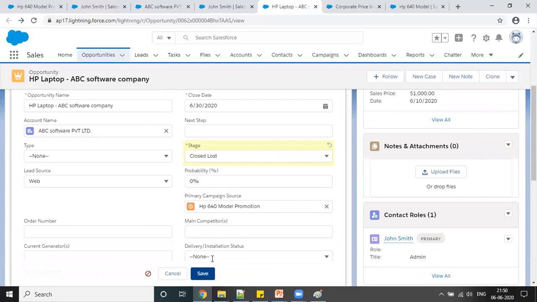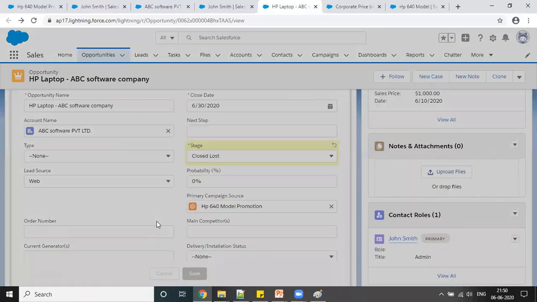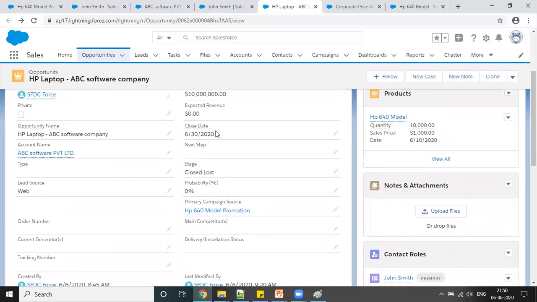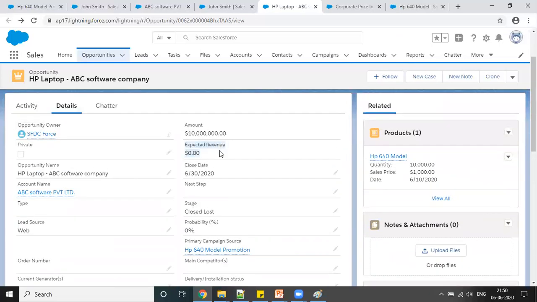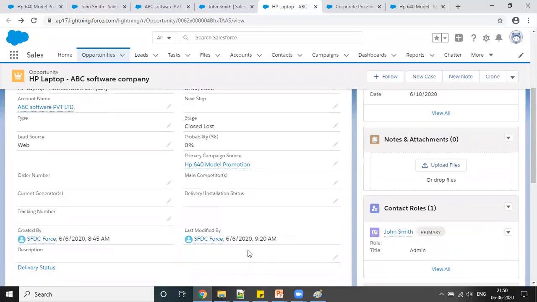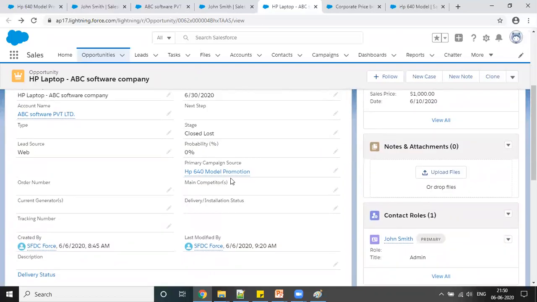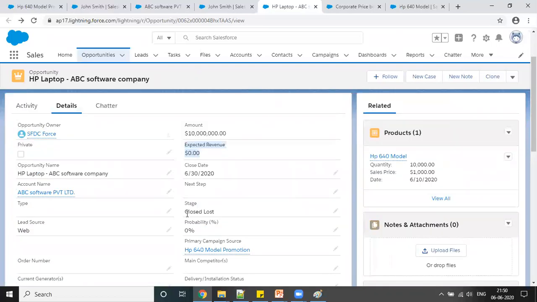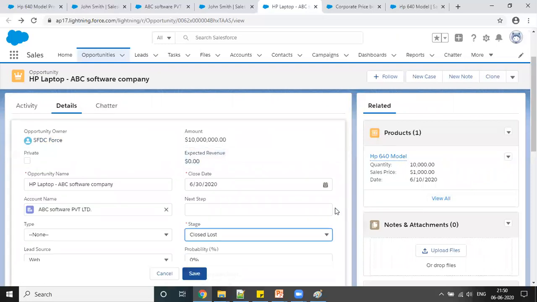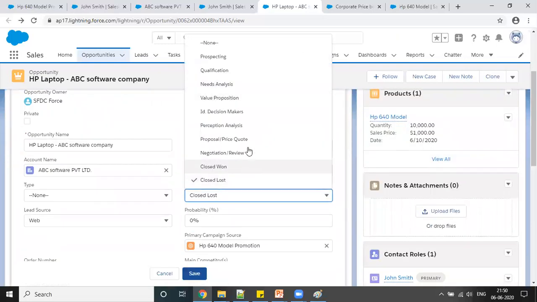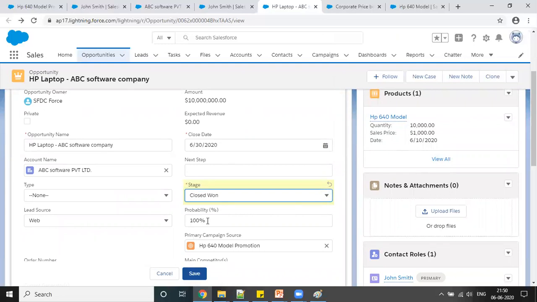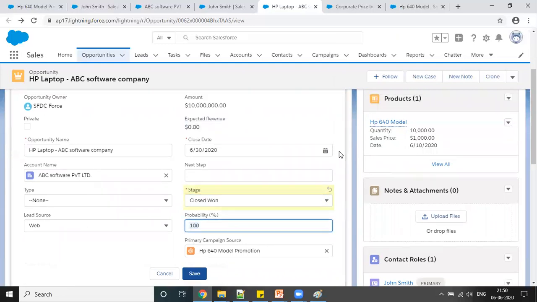If I save this, you can see expected revenue got 0. Why? Because this opportunity got closed lost. So you can change it as per your need. Suppose you are making it a closed won, it will calculate 100%, and you will see the whole amount here.